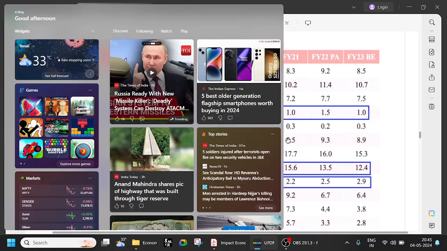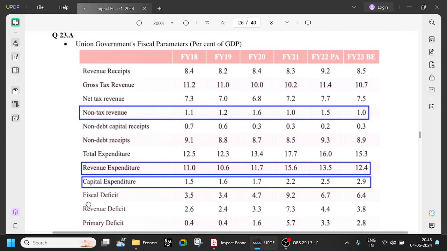And also, if you look at it, fiscal deficit. Okay, fiscal deficit is a very important parameter, and it has to be in control. Okay, it has to reduce, but see, in 2021 it has gone as high as 9.2, which is very high, as per finance commissions also, it has to be under 4% or 3% something. So fiscal deficit is now at 6.4, which is also not a very good thing. And revenue deficit is 3.8, and many finance commissions also have told to try to make revenue deficit zero. Okay, because if you do not have that money, why are you spending that money?